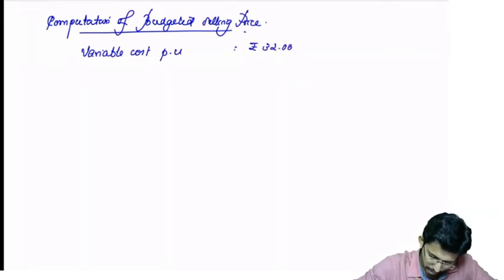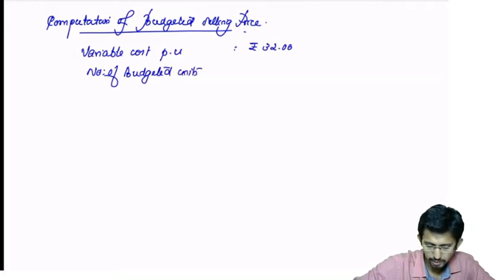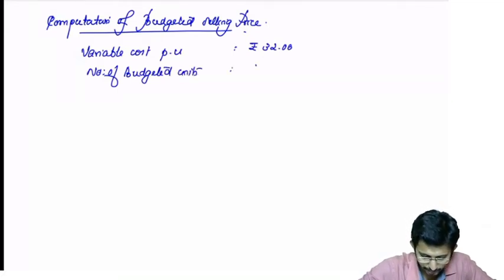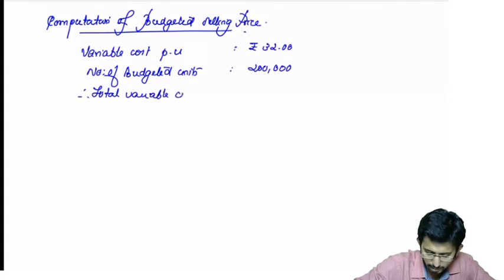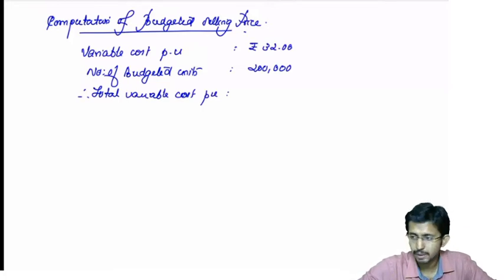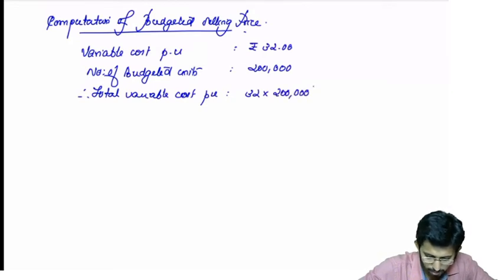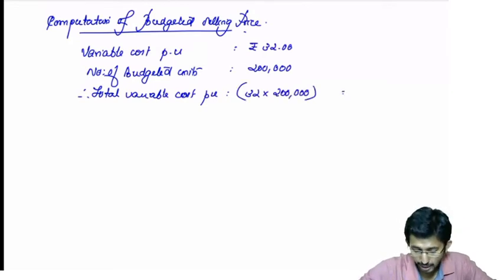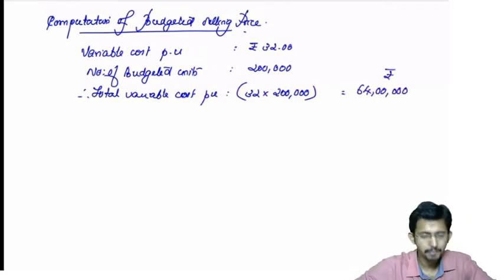Now, the number of budgeted units. How much? It is 2 lakh. Therefore, the total variable cost will be 32 into 2 lakh. That will give you 64 lakhs in rupees. Is it clear?